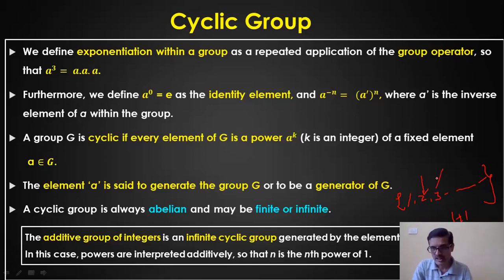I can generate 3 by using a, let us say a is equal to 1 in this case, 1 plus 1 plus 1. So by using this 1 itself, I can generate all the other elements. That means this is the generator. Or I can also take the nth power of 1, and we can represent all the other numbers. So this is called a cyclic group.